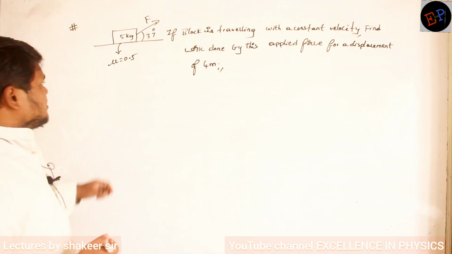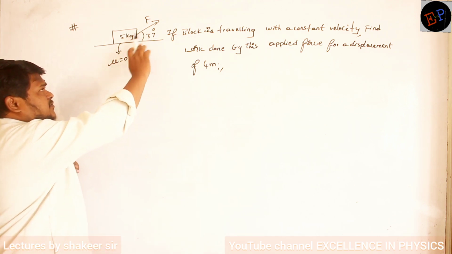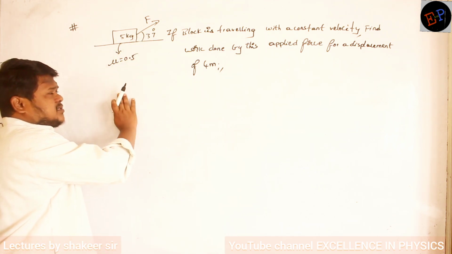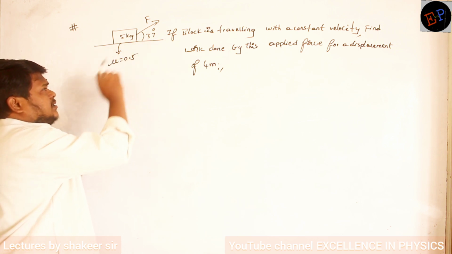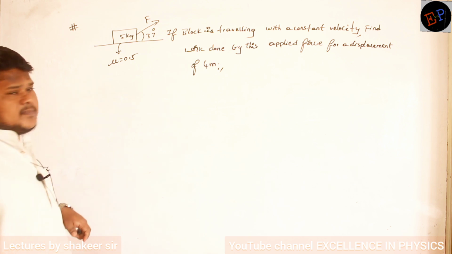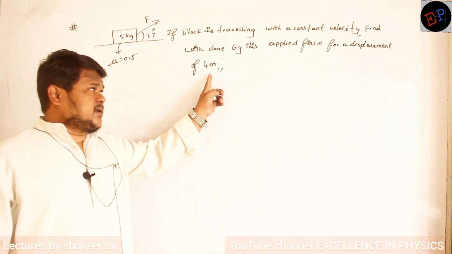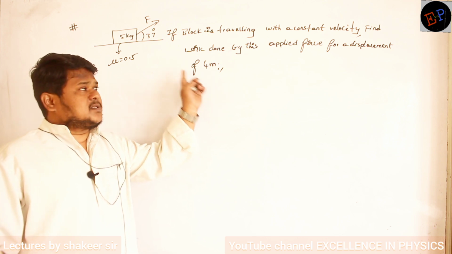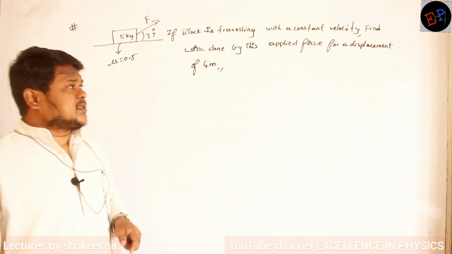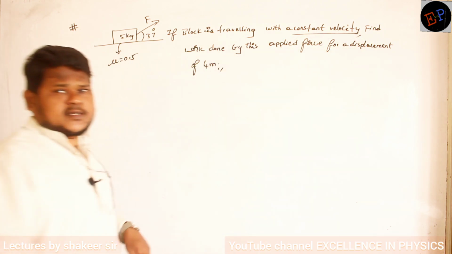So let us see this question. This is the given problem. A 5 kg body, a force F is acting, and how much is that force? I don't know. Angle is 37 degrees. Coefficient of friction is 0.25. Clear now? With the help of this force, if I move the body a displacement of 4 meters, then what is the work done? That is the question. And the most important point here is that the body is traveling with a constant velocity.